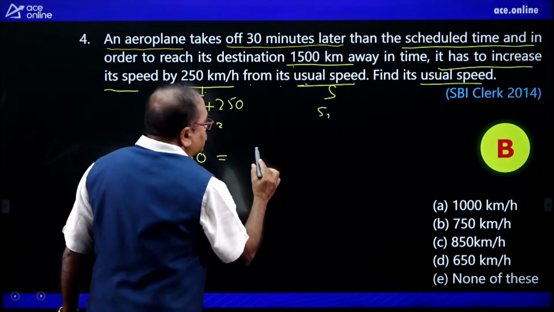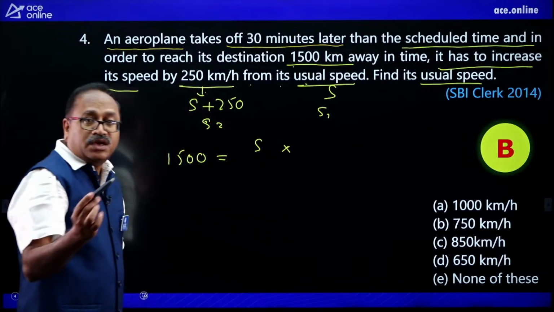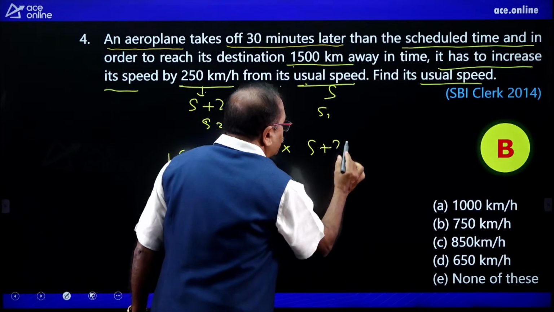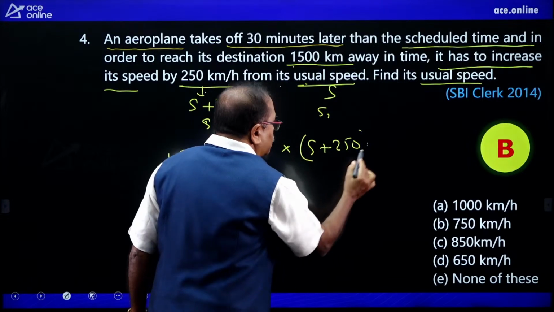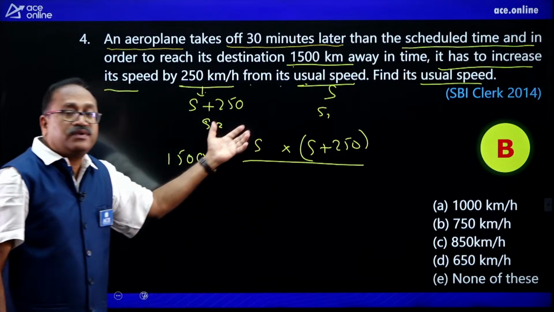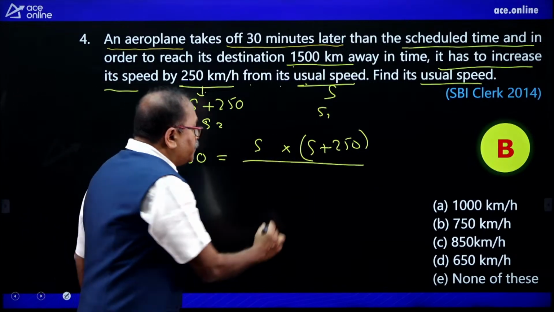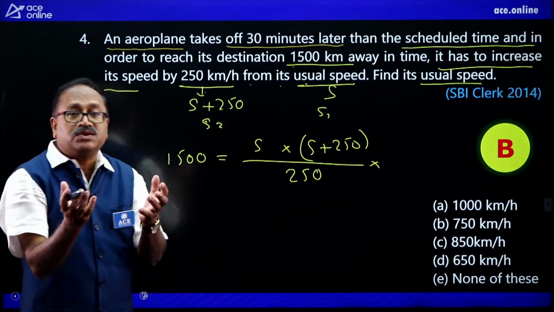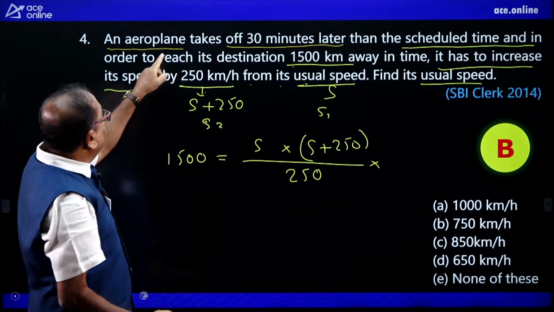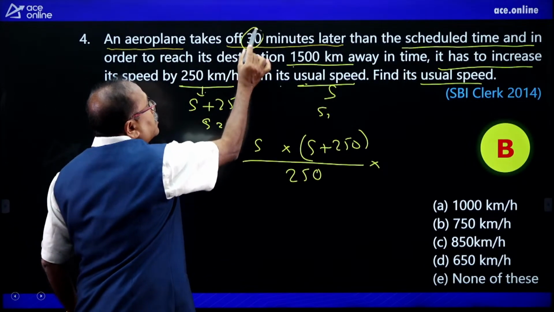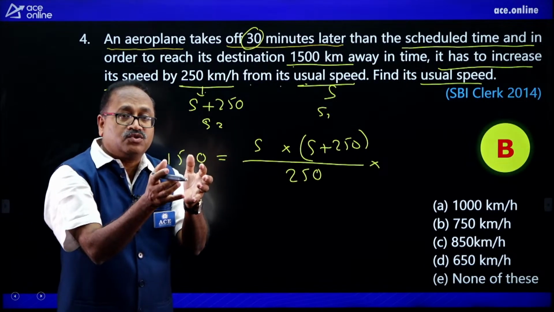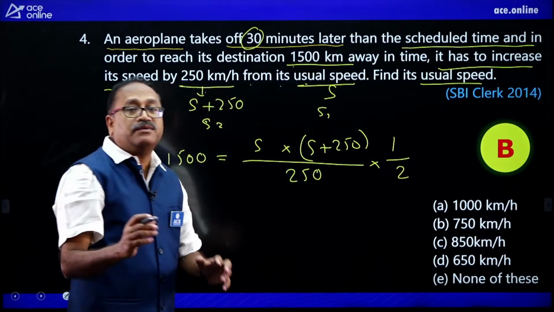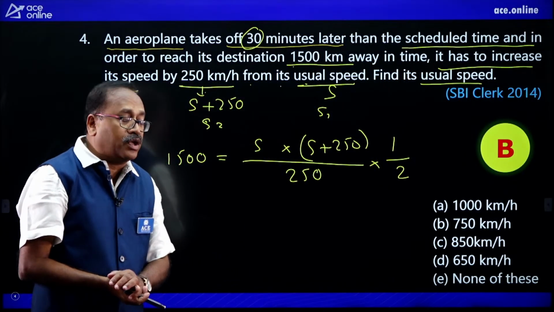This is S1, that is S, and S2, that is S plus 250, by the difference between S1 and S2, that is 250, and delta time, the difference of time. And how much time difference has to be covered? 30 minutes has to be covered. So here 30 minutes I will write as 1 by 2 hour.